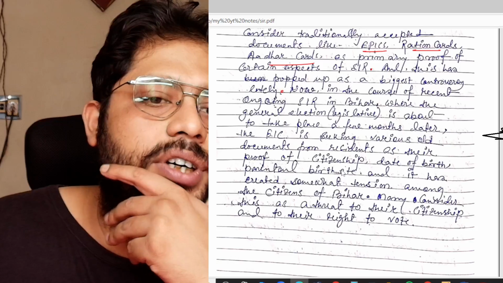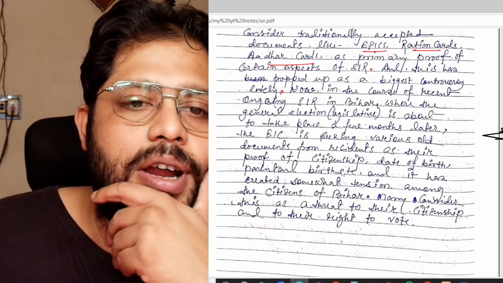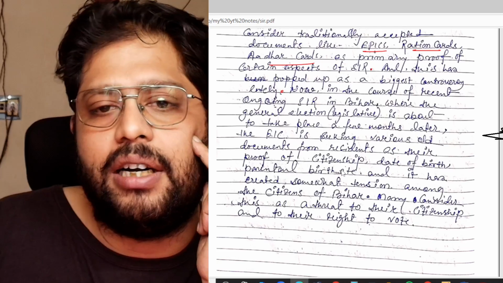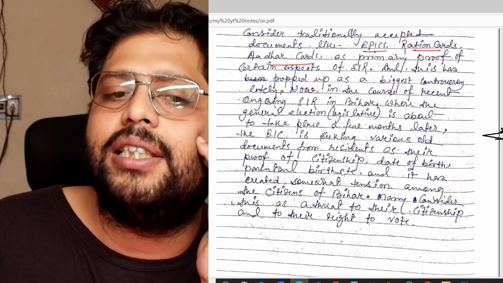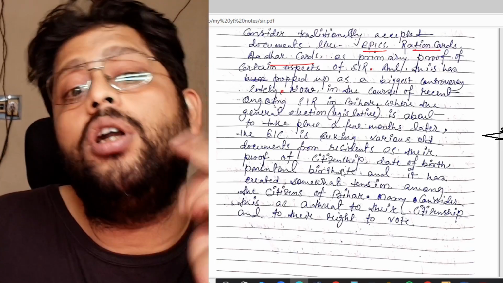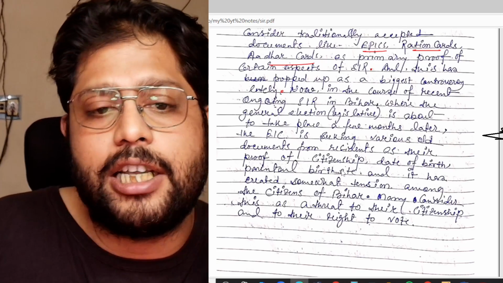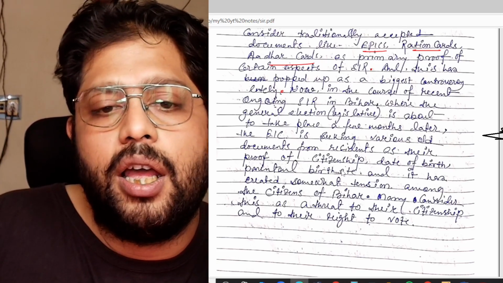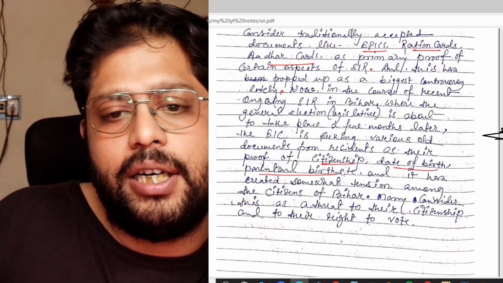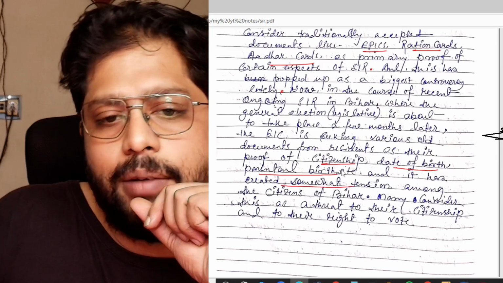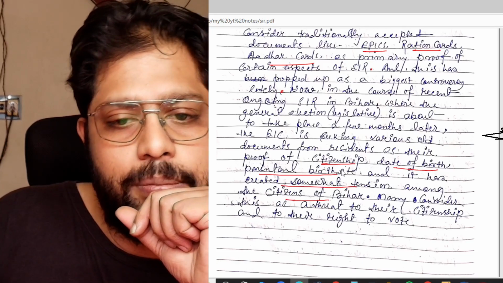In the ongoing SIR in Bihar, where the legislative election is about to take place a few months later, the Election Commission is seeking various old documents from residents as proof of citizenship, date of birth, parental birth, etc. And it has created tension among the citizens of Bihar.